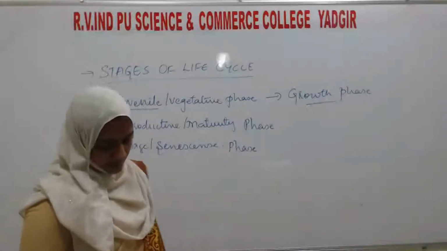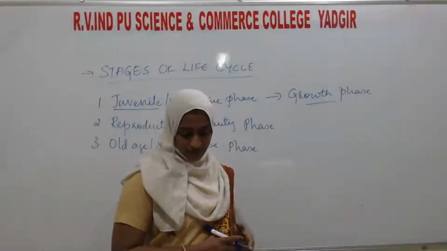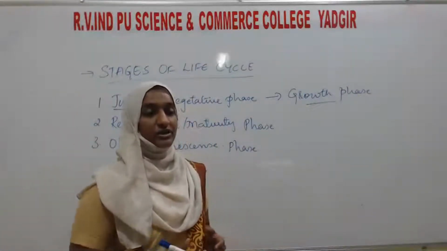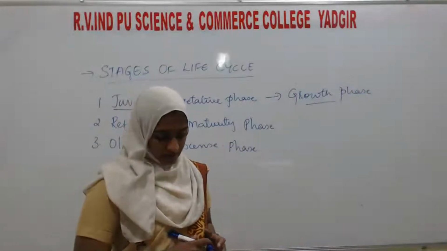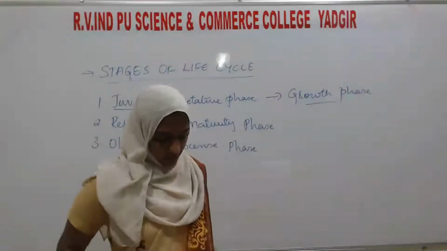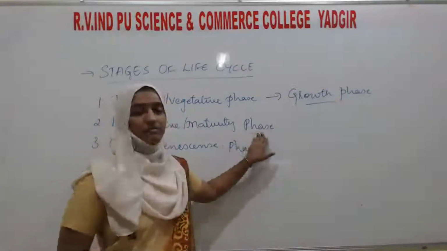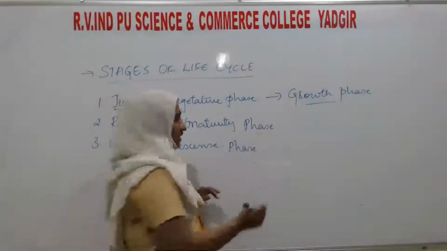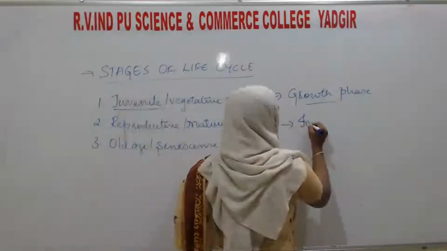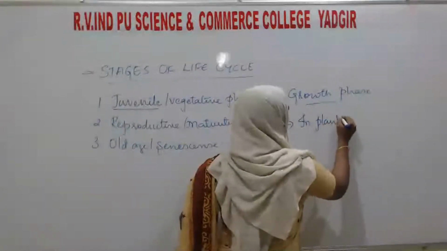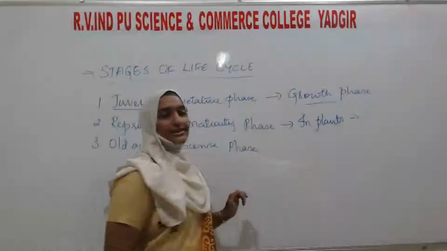So at the end of vegetative or juvenile phase, it indicates the start of maturity or the reproductive phase. First we will see in plants how this maturity phase indicates.